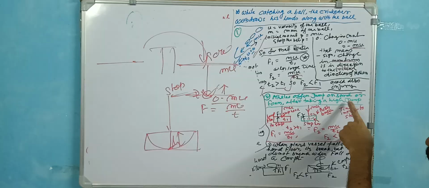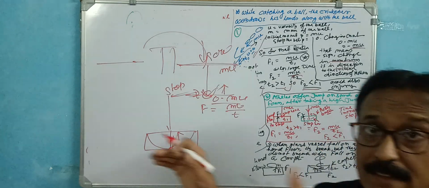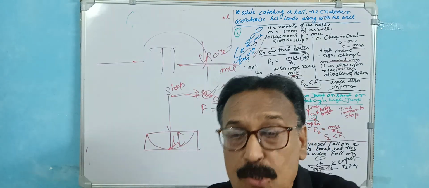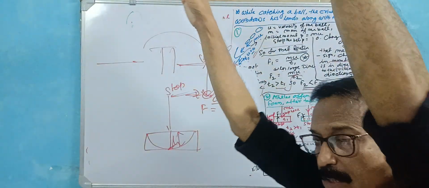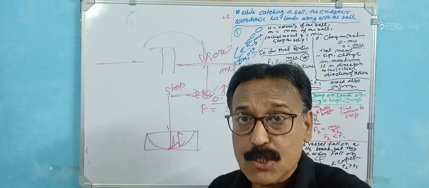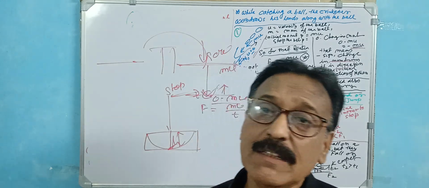When an athlete does a high jump, you will see they do not jump onto a solid, they jump onto a foam or sand. Because when you jump onto a solid, it is a dead stop, you stop in a very short time, that means the time is very less.